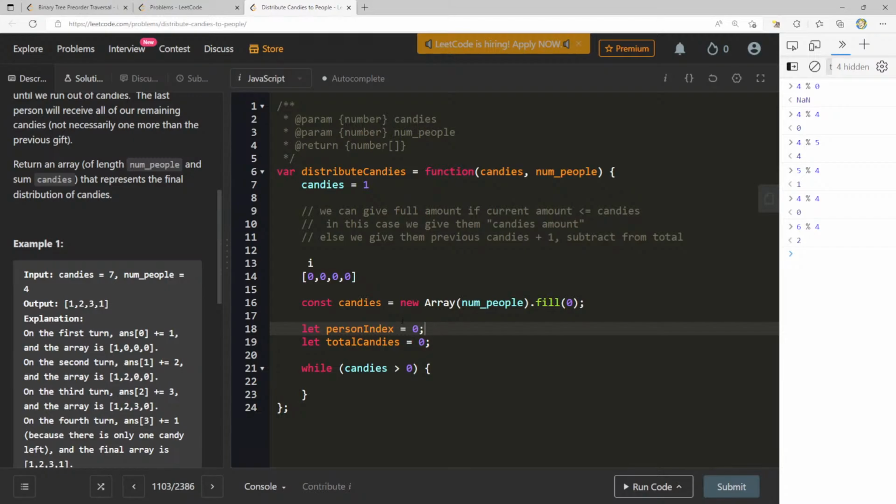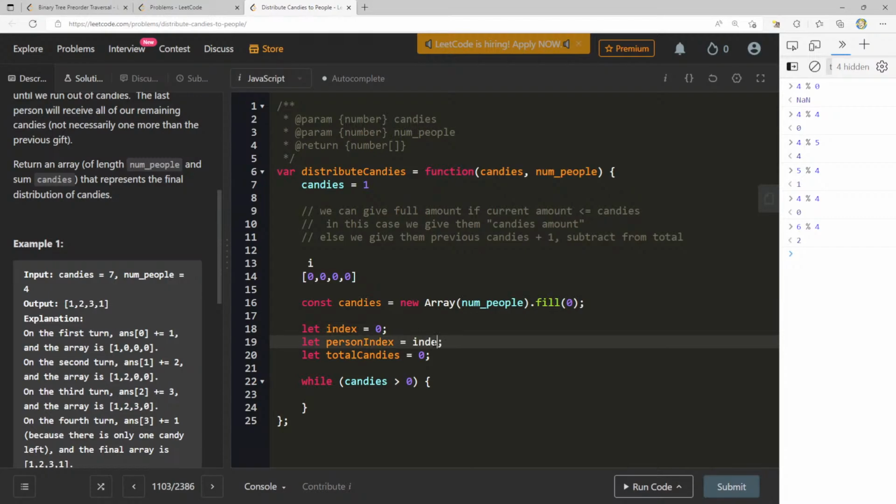yeah, we actually need a couple things here. We need person index, and I guess we'll also just need a normal index. Let index equals 0. Person index is going to be index modulo num people, just to initialize it to this. And now I'm thinking that we can do, okay, so the first thing, here we have 7 candies. Can we give total candies to this person? Yeah, we can, because it's less than or equal to candies. So I think we can say if total candies is less than or equal to candies, then what do we do?